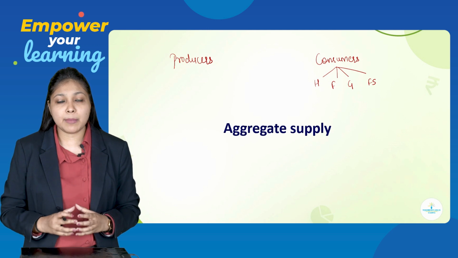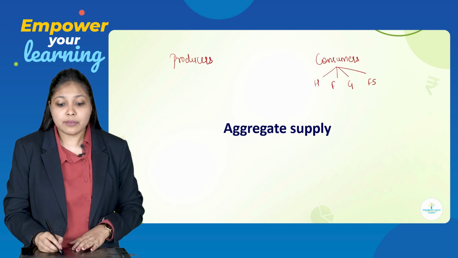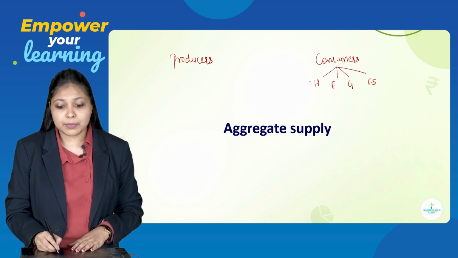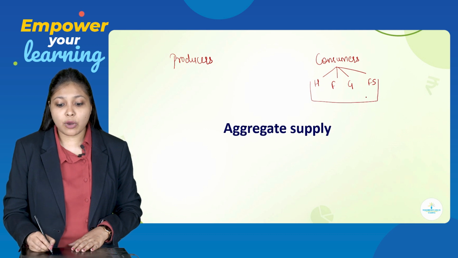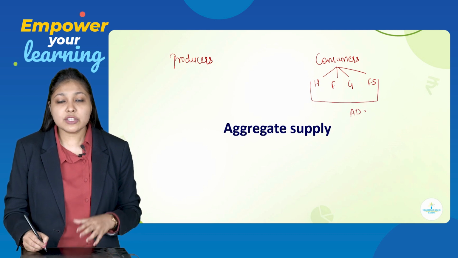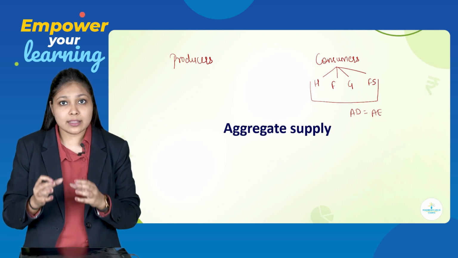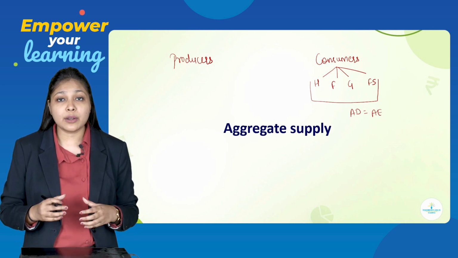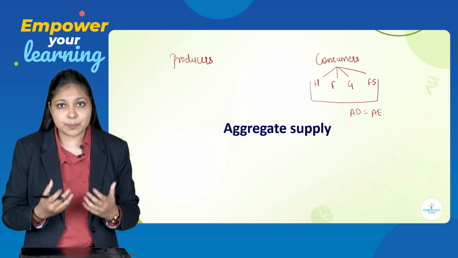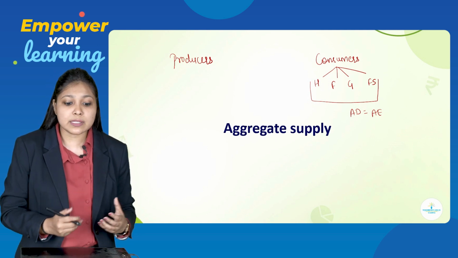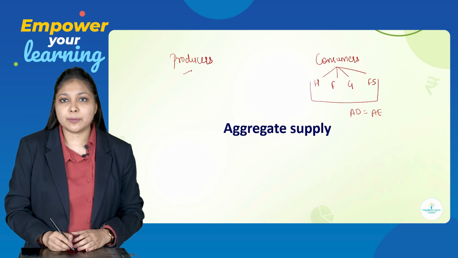When we sum up the demand of these 4 sectors, we call it aggregate demand, which is nothing but equal to aggregate expenditure. That means these 4 sectors of an economy are going to incur some kind of expenses on the goods and services which have been produced by the producers.